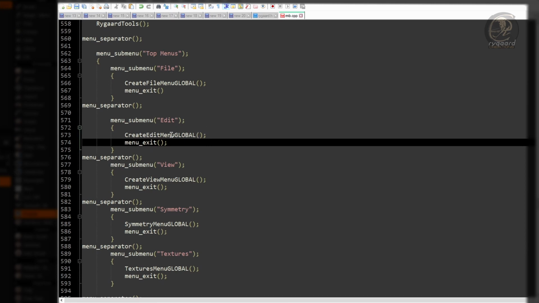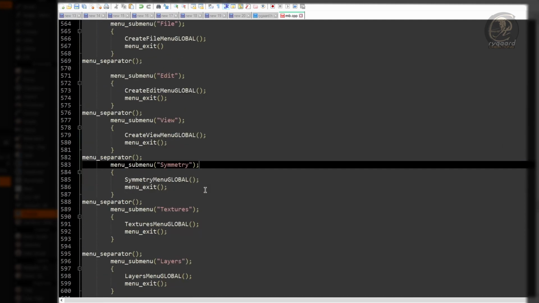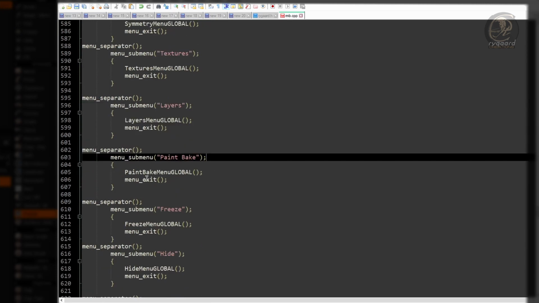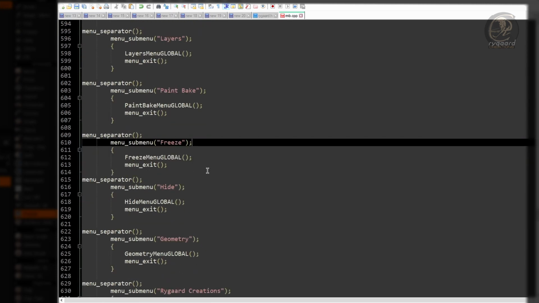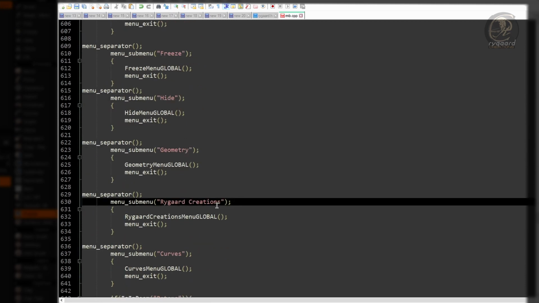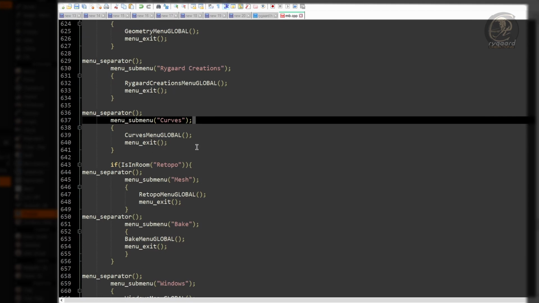For all submenus, edit, view, symmetry, textures, layers, paint, bake, freeze, hide, geometry, Rygaard creations, curves, the same steps I just explained to you were done, right?